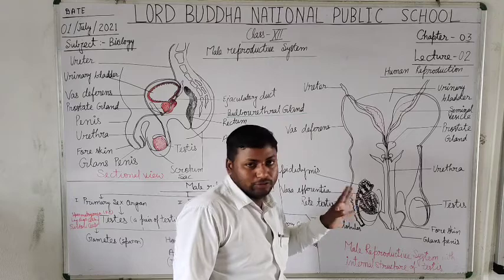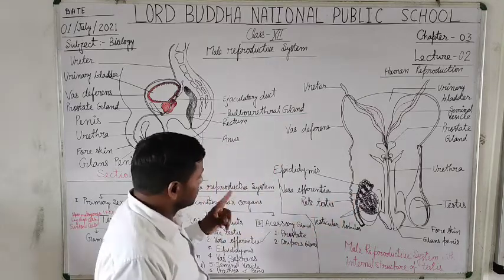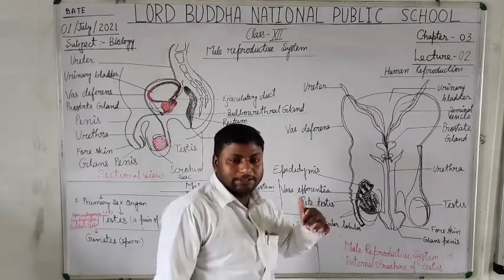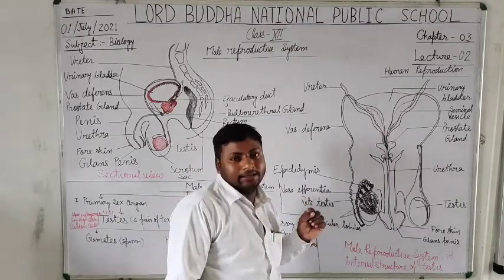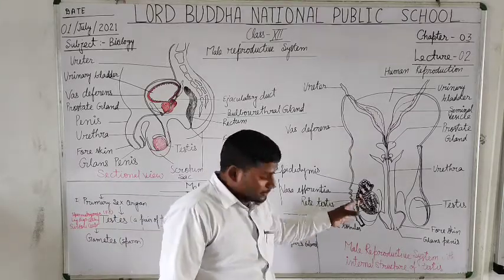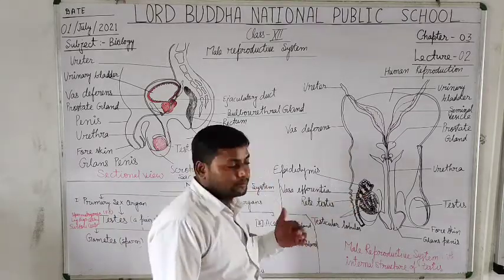This alkaline fluid decreases the acidity inside the vagina, so that the sperm cell can stay alive.